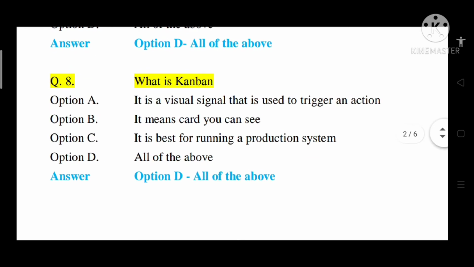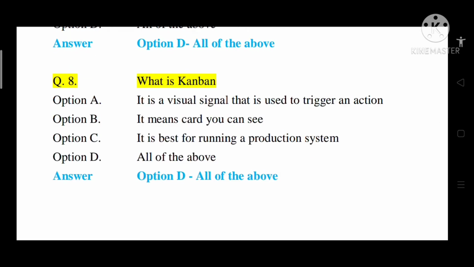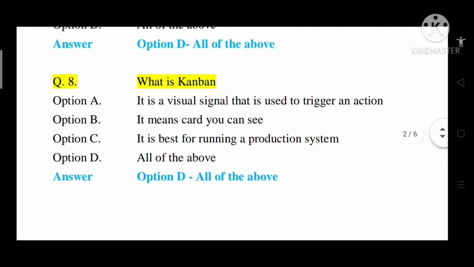Question number 8, what is Kanban? Option A, it is a visual signal that is used to trigger an action. Option B, it means card you can see. Option C, it is best for running a production system. Option D, all of the above. So correct answer is option D, that is all of the above.